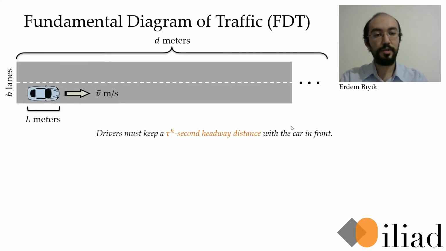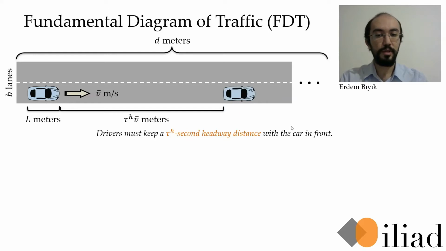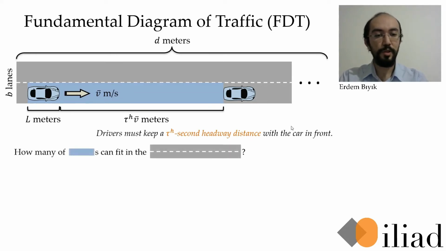There is this rule that drivers must keep some distance corresponding to a certain amount of time with the car in front. So let's say we have this second car with this headway distance. Therefore, each car occupies a certain space on the road that I show with the blue block here. Now the question is, how many of these blue blocks fit into the road? We calculate it using a geometric way.